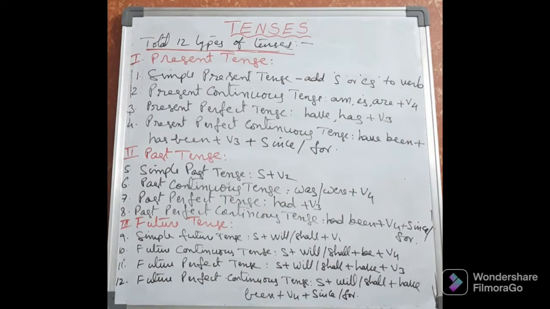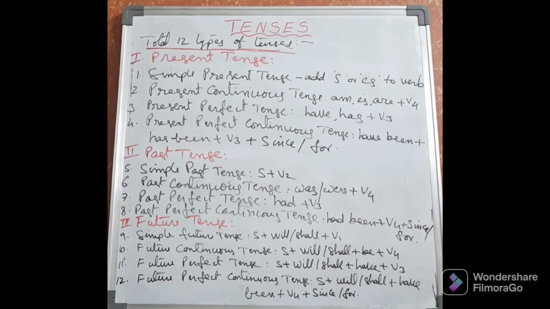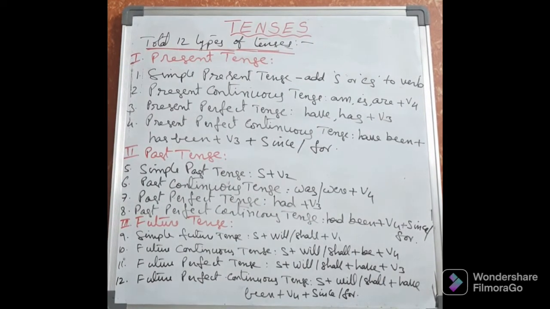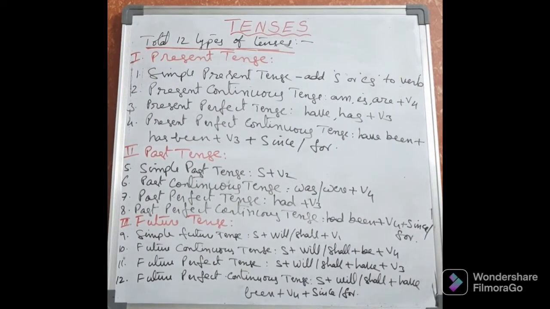Have been or has been. Like in the third one, present perfect tense, we also have an option of have or has. So here also, have been or has been, we have to take plus V3. Like in the perfect tense, here also V3 we have to take. Furthermore, since or for, these are prepositions actually.